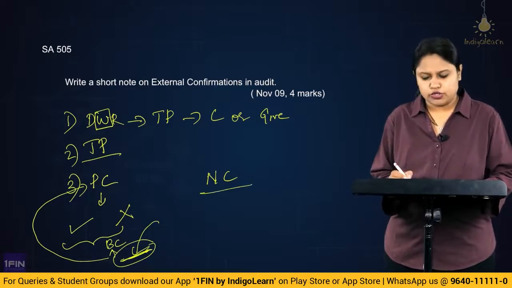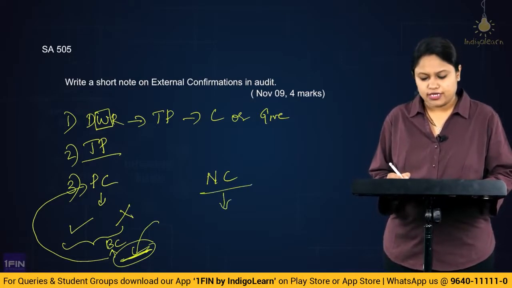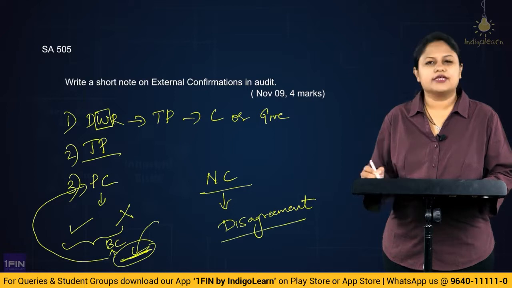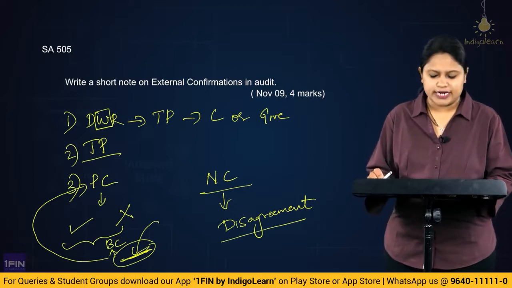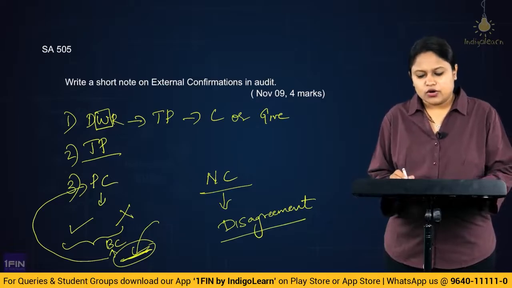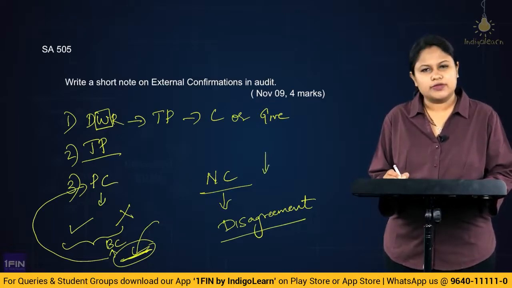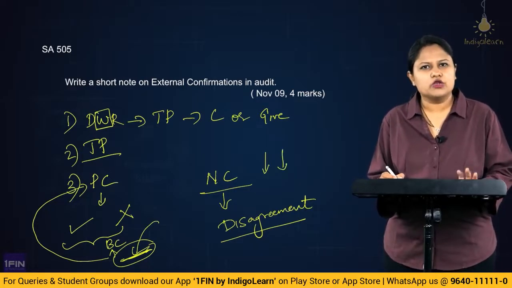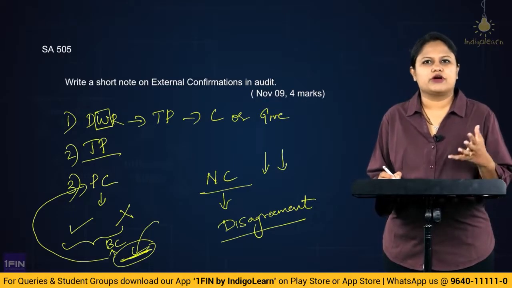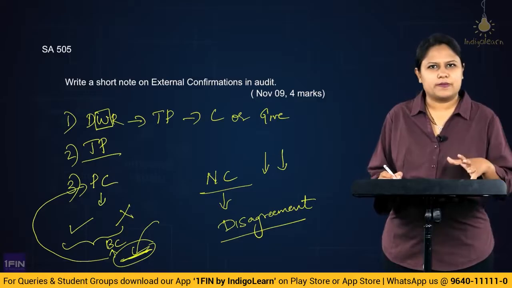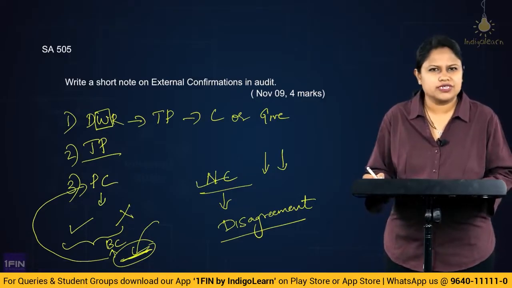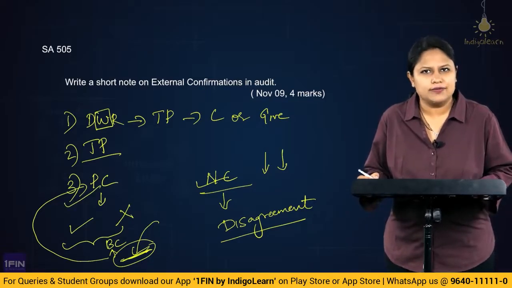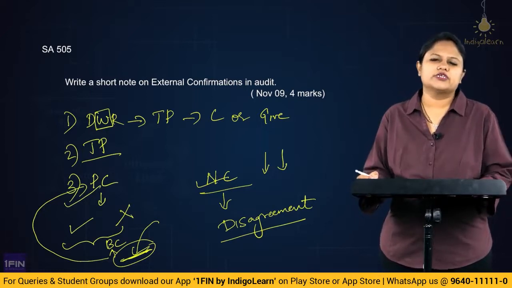Then you have a negative confirmation where you would request the third party to reply only in the case of disagreement. Alright. So this is the case where, if there is disagreement, then the third party would be required to reply. We also know that only where we assume that the risk of material misstatement would be low or the suspicion would be less, the exception rate the auditor is expecting to be lower, where the population is going to be monotonous, that is, a similar homogeneous population, there we move in for a negative confirmation. Otherwise, we would stick to a positive confirmation request, which we would consider to be a more reliable confirmation when we compare the two confirmation requests.